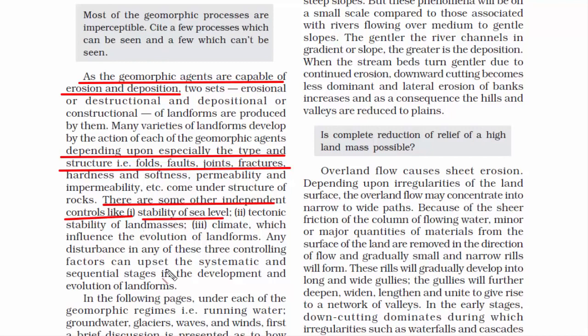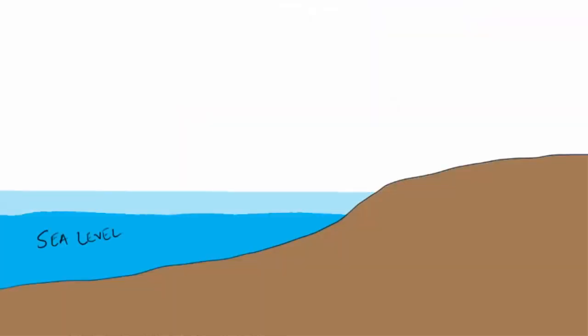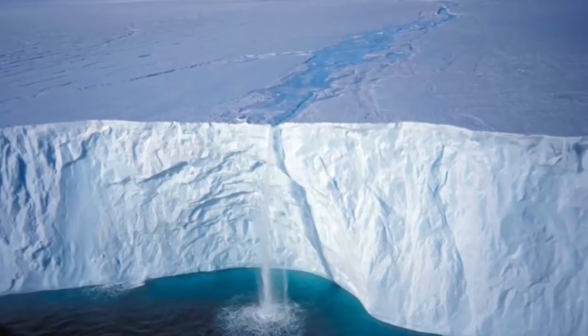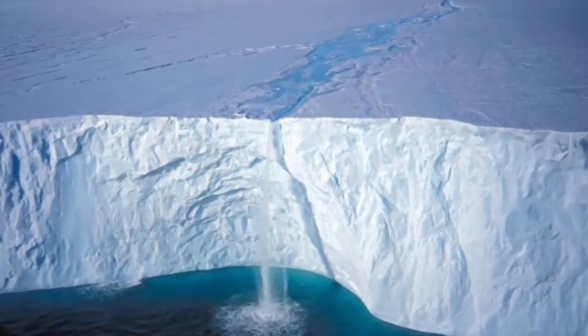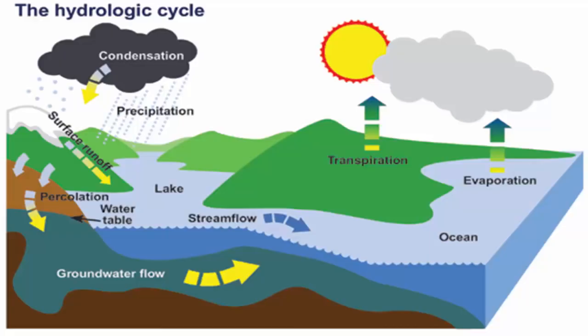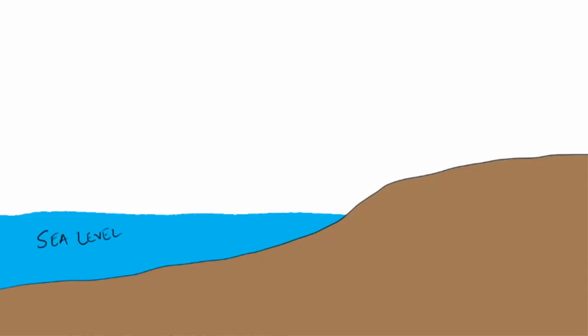Now I'll tell you how sea level affects landforms. Sea level changes due to increase or decrease in the volume of water in the ocean. Now how does the volume of water in the ocean increase? It happens when glaciers or large sheets of ice melt because of increase in temperature. So when glaciers melt, the water stored in that glacier enters the hydrological cycle, meaning the ocean water will get more water. Its volume will increase.